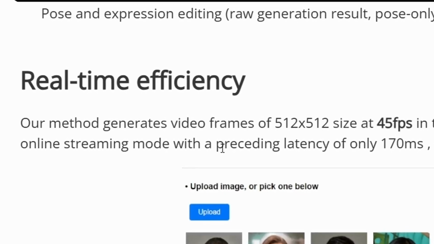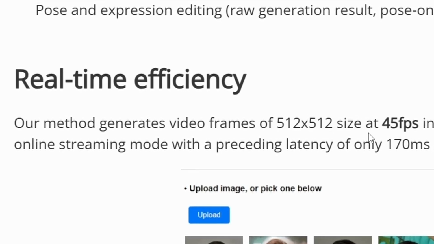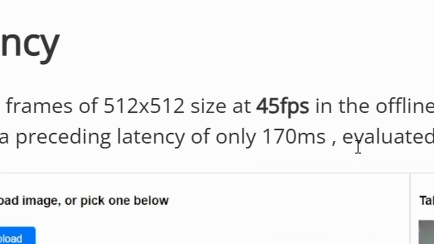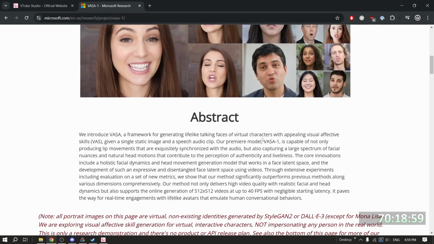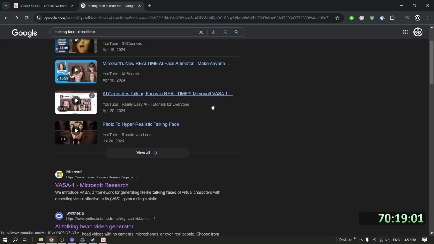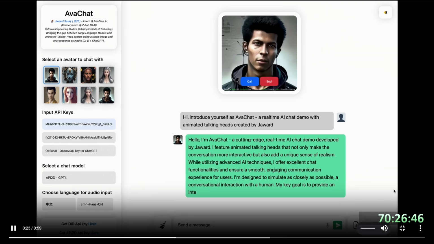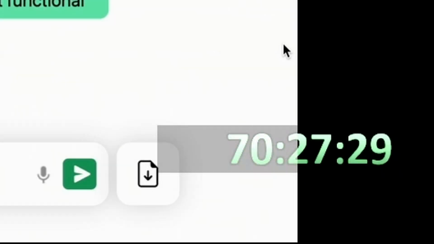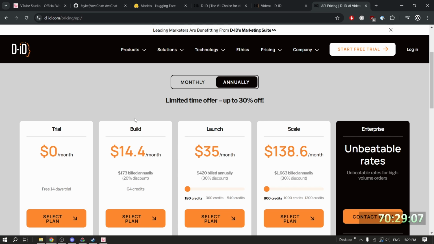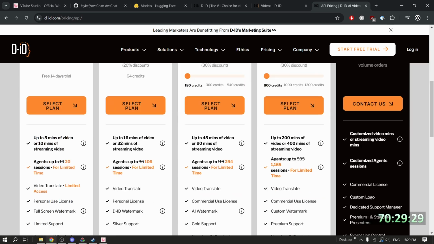Our method generates video frames at a 512 by 512 size at 45 FPS with a preceding latency of 170. Ooh. It's not quite open. Real-time AI chat demo developed by J.A.I.son. How long did it take for him to say that? Hello. Fuck! They do a monthly billing. 32 minutes of streaming video? Yeah, that's not gonna cut it.